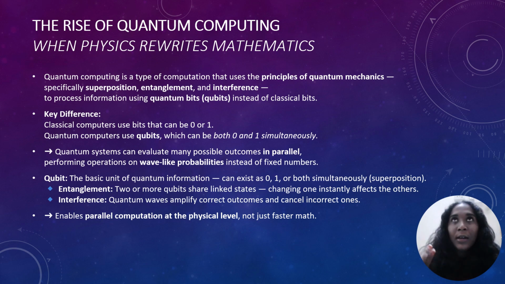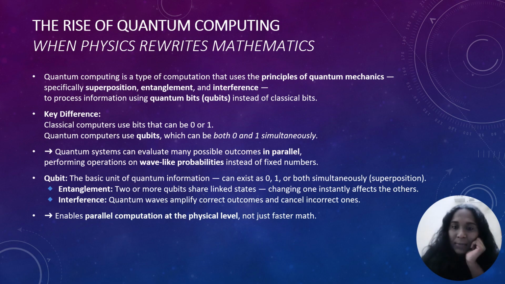Imagine flipping a coin while it's spinning in the air. It's both heads and tails until it lands. That's superposition. But there is more. When qubits are entangled, they start behaving as one unified system, like one interferes with the other. If there is a change in one, the other instantly reacts, no matter how far apart they are. This property lets quantum computers coordinate an enormous amount of data simultaneously. Finally, through interference, quantum systems can amplify the correct solutions and cancel out the wrong ones, essentially letting physics itself solve the mathematical problems by guiding wave patterns to the right answer.